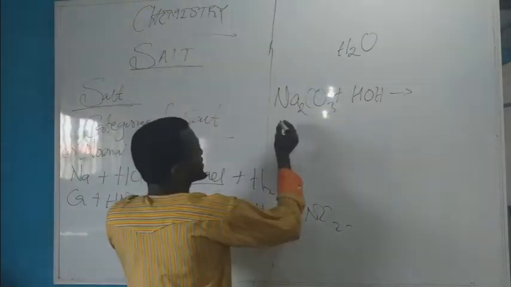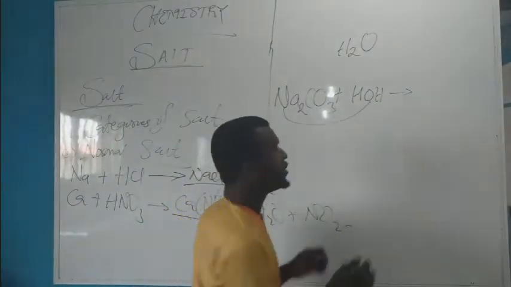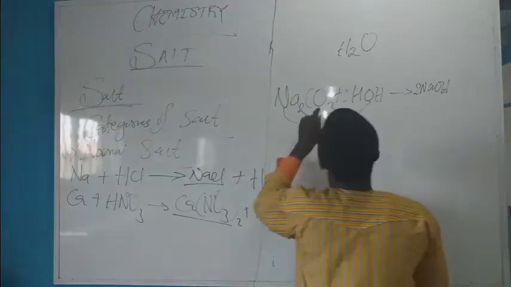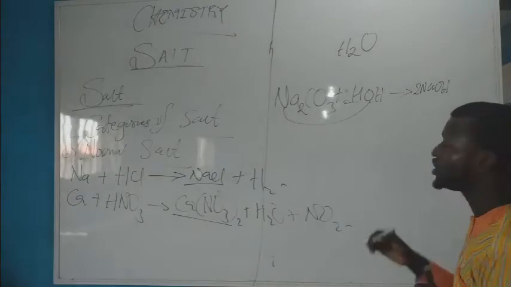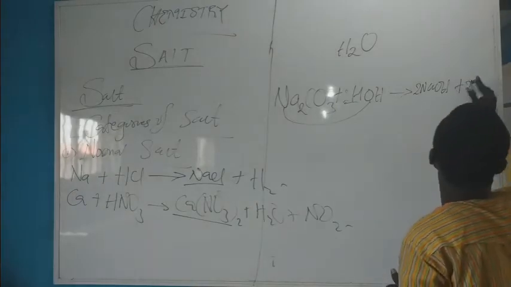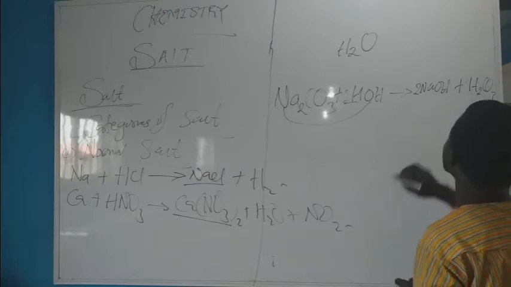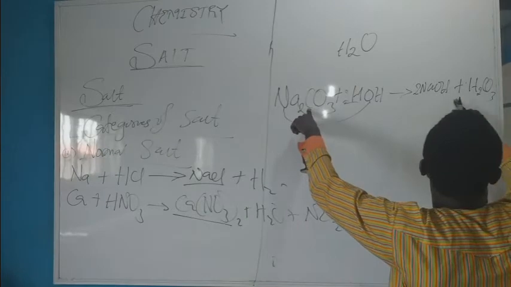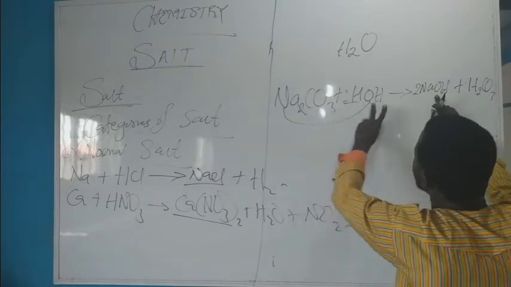Now look at this. Sodium, of course, will be attached to hydroxide ion. So this will give you 2 sodium hydroxide. Now the carbonate ion will be attached to these 2 hydrogen ions, to yield carbonic acid. Please ensure that the equation is balanced. Sodium 2, carbon 1, carbon here 1, oxygen 3, oxygen here is 3 plus 2 here 5, oxygen 3 plus 2 here 5.